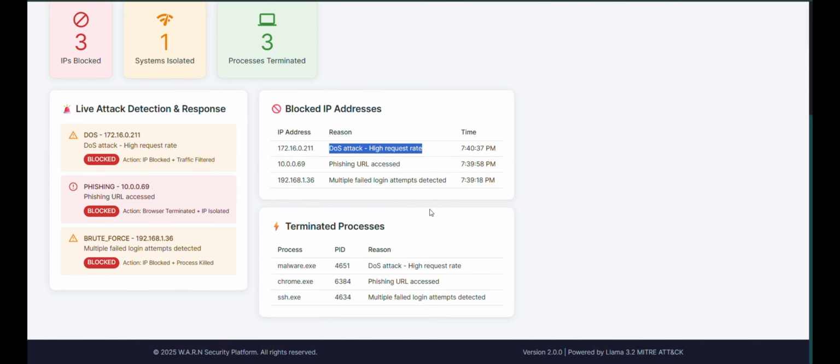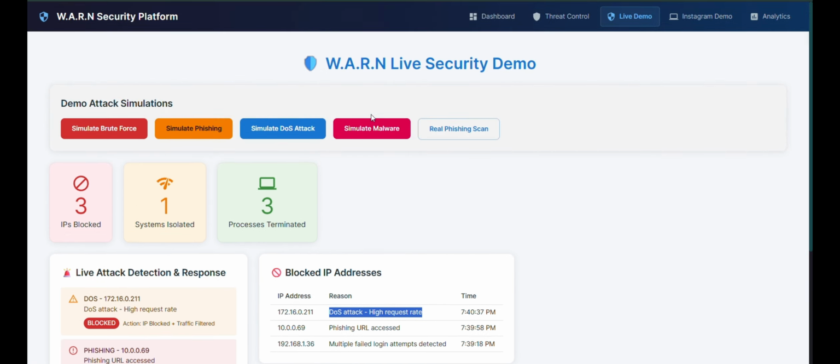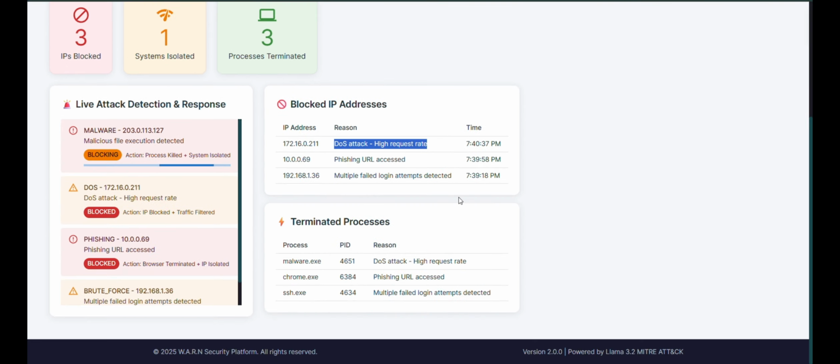People who use those applications may experience slowness. Take the example of Instagram. If the Instagram servers go down just for a minute, it can crash their business as well, because everyone would be watching Instagram. Even a minute is a lot. And simulate malware.